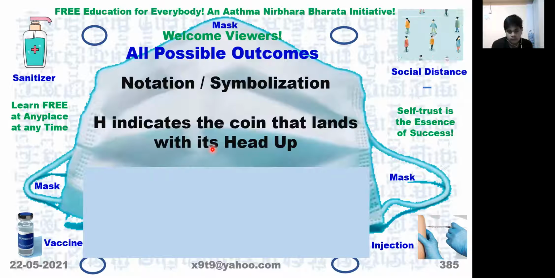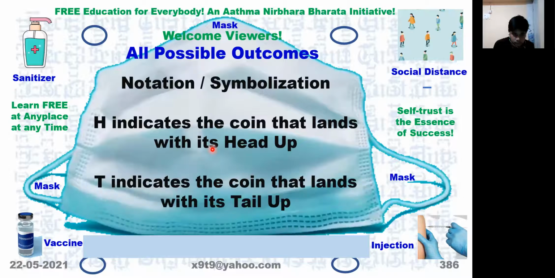We use the letter H to indicate that the coin when flipped lands with its head upwards, and we use T to indicate that the coin lands with its tail upwards. So as far as the flipping of the coin is concerned, the outcomes may be either head or tail. For them, we use the symbols or abbreviations H and T.